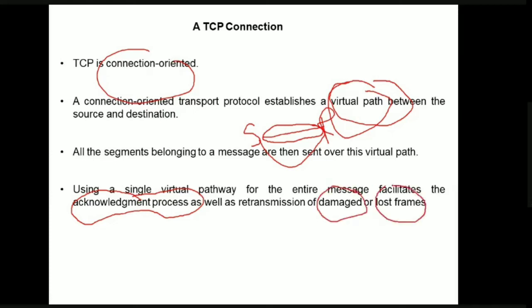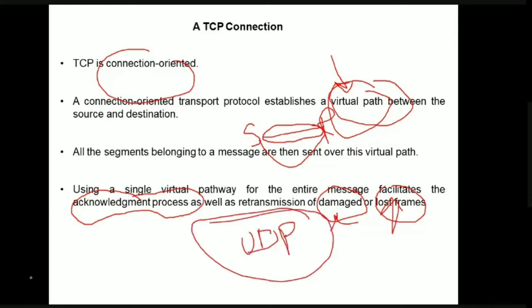As a result of establishing the virtual path, lost frames and damaged frames can be easily identified. If this path is not there, we cannot easily identify damaged or lost frames. This is the case with UDP, because UDP does not provide any reliability and it is a connectionless protocol.